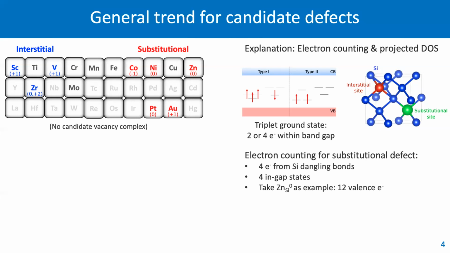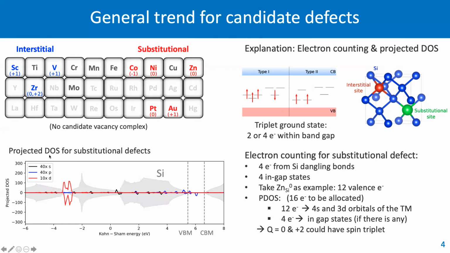Now, if we take neutral zinc substitutional defects as an example, the zinc contributes 12 valence electrons. So now we have 16 electrons we need to accommodate when the zinc substitutional defects are created. To help the process, we look at the projected DOS for the substitutional defects. Shown here, the shaded area is the bulk silicon DOS, and we have the d orbital, s orbital, and p orbital for transition metals. This trend is generally the same for the transition metals.